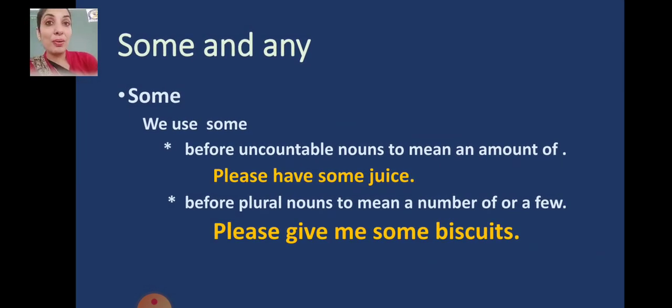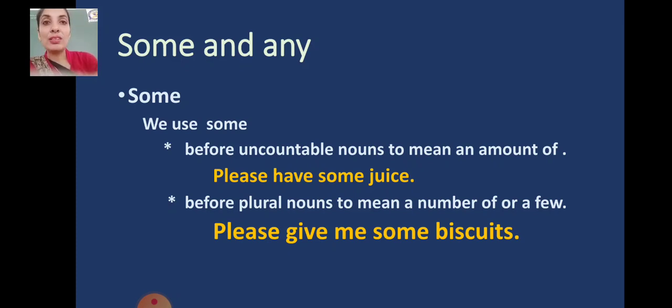Okay, next in the grammar, again one more topic is there: some and any. Where can we make use of some and any? Let's talk about some first. We use some before uncountable nouns to mean an amount of. What do you mean by uncountable nouns? Which cannot be counted in 1, 2, 3 or numbers.